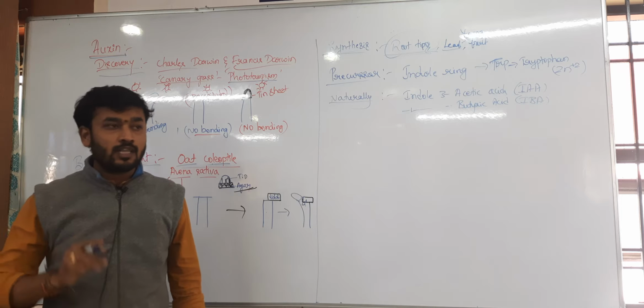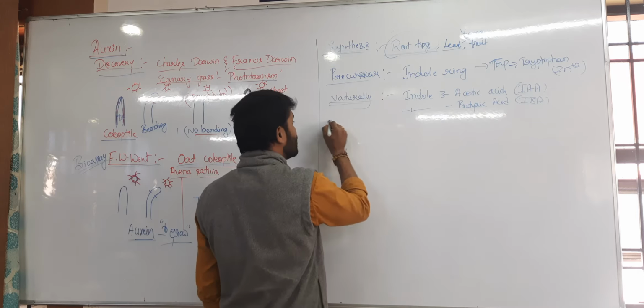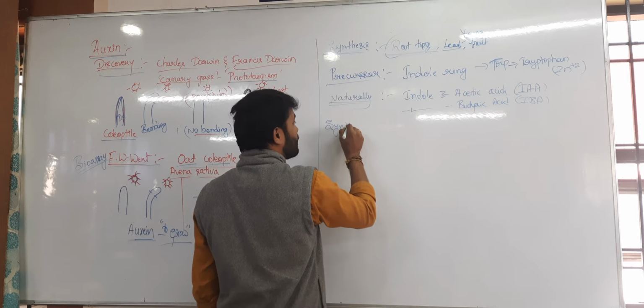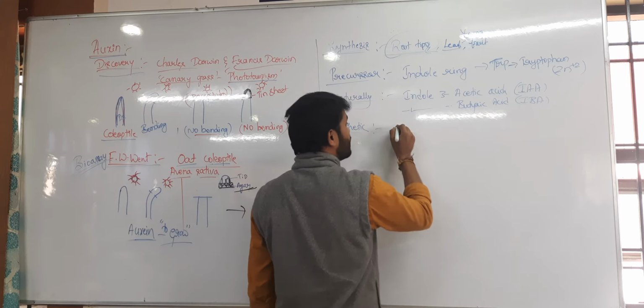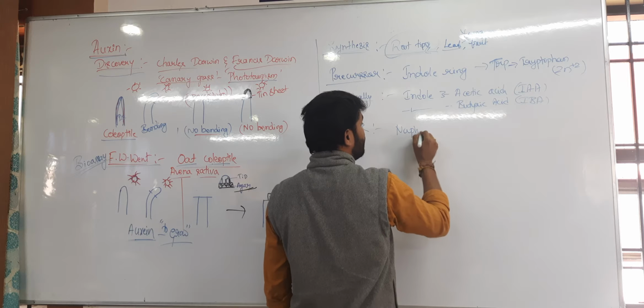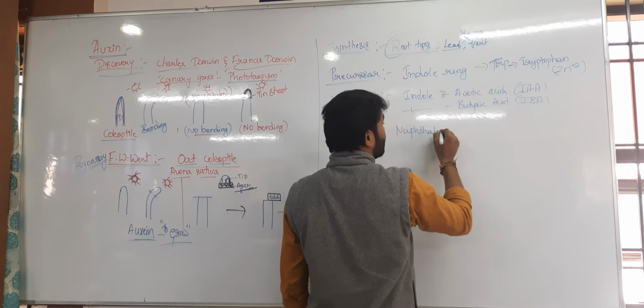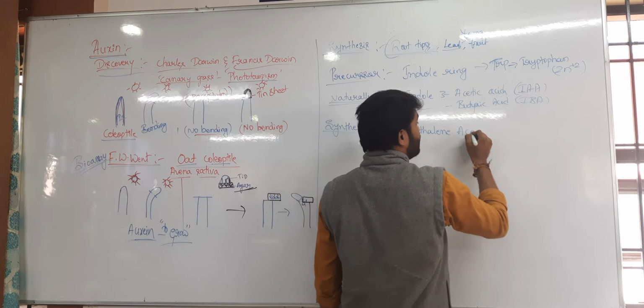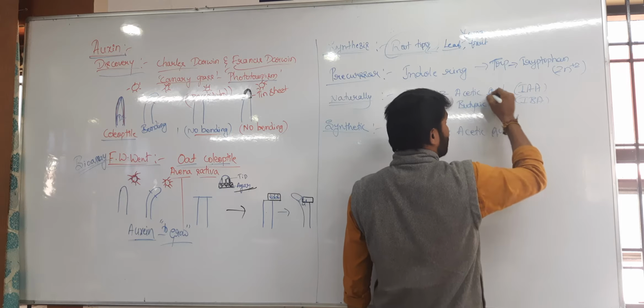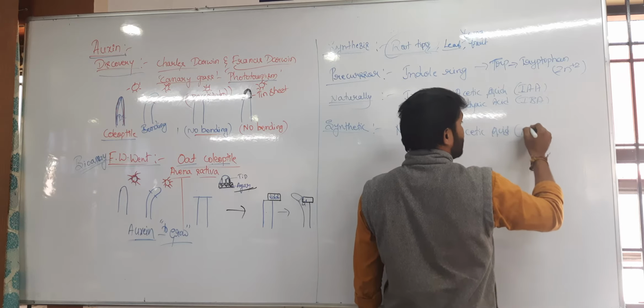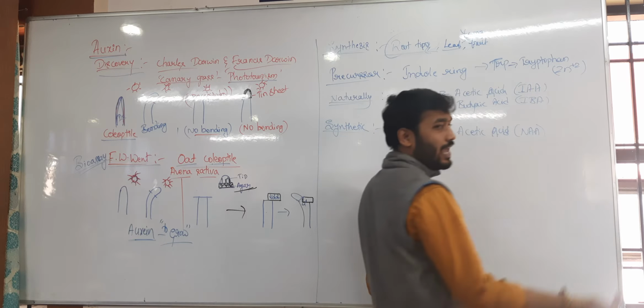Plant body alle produce agodrinda ನಾವು ಏನು ಕರಿತೀವಿ natural ಅಂತ ಕರಿತೀವಿ. Then what about the synthetic one? That is synthetic one is naphthalene acetic acid, that is NAA, NBA.